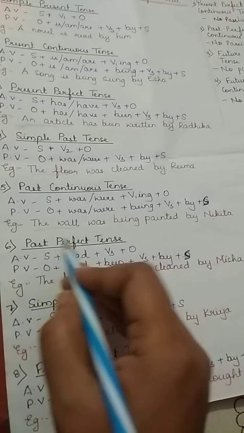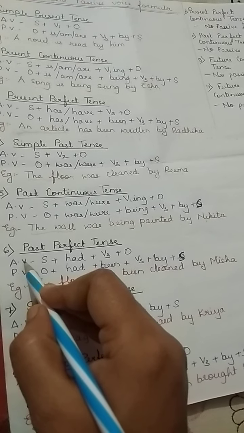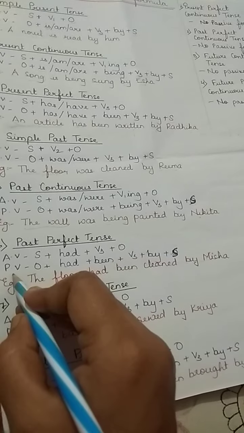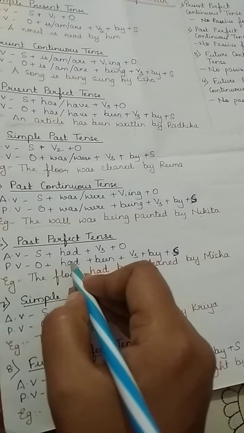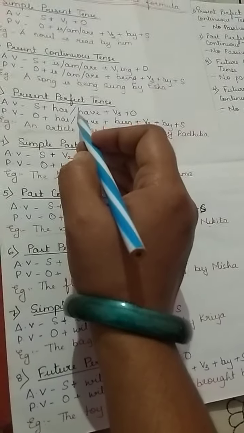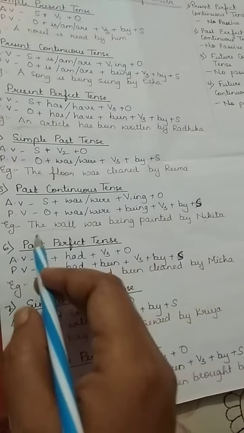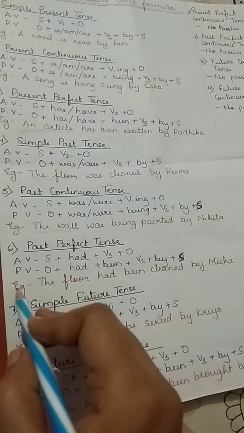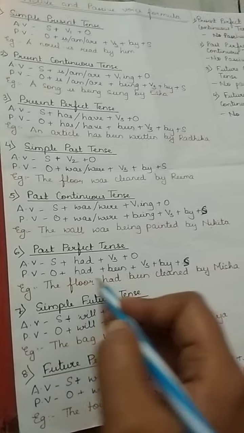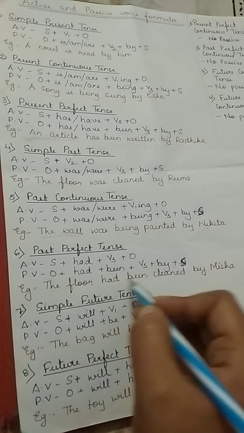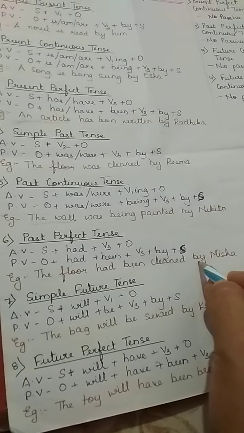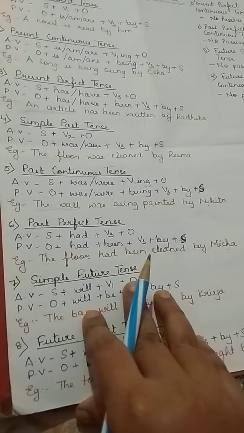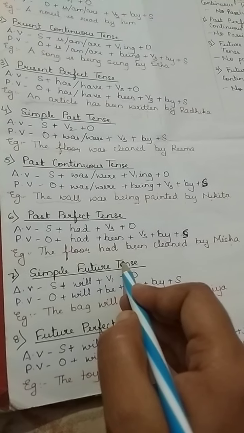Then past perfect tense. Active voice: subject plus had plus V3 plus object. Passive voice: object plus had plus been. As in perfect we have used been, in the same way in past perfect also been plus V3 plus by plus subject. So for example, the floor, that is the object, had been cleaned by, what is the subject? Misha.